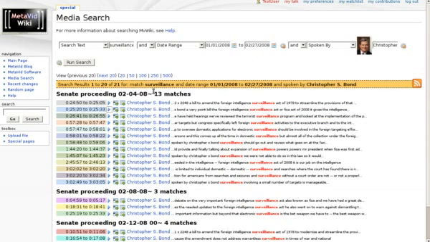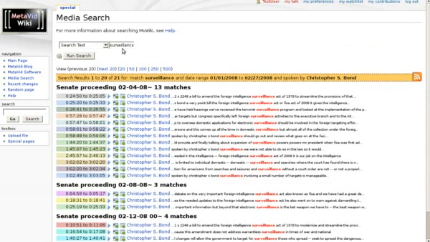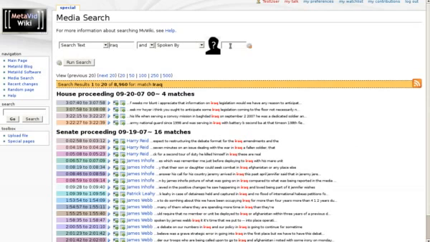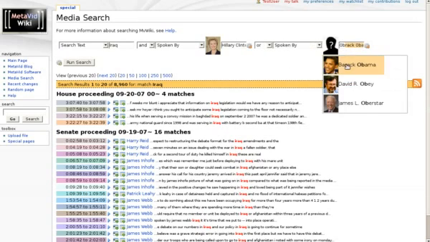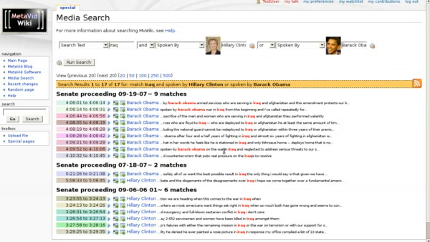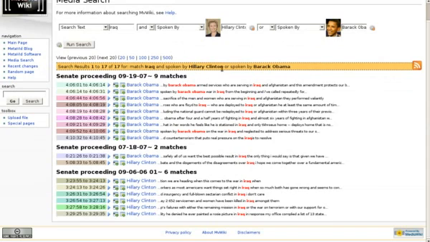This is an RSS feed and gives you some other functionality. You can also use OR operators to keep track of several senators mentioning something. So let's do a query for Iraq. We see we get thousands and thousands of results. But then we limit it by saying it's either spoken by Hillary Clinton or Barack Obama. Let's have that OR operator, and then we run it again. So then we get a subset of clips.